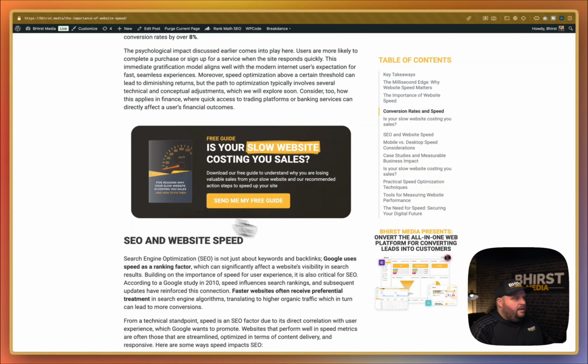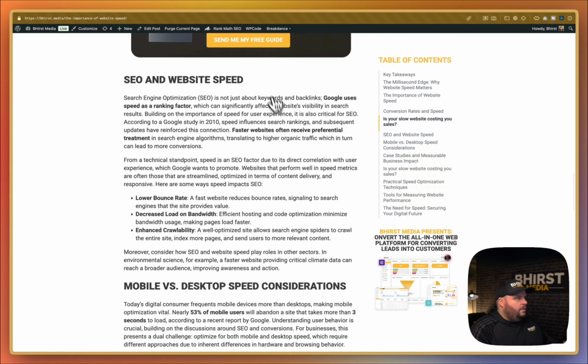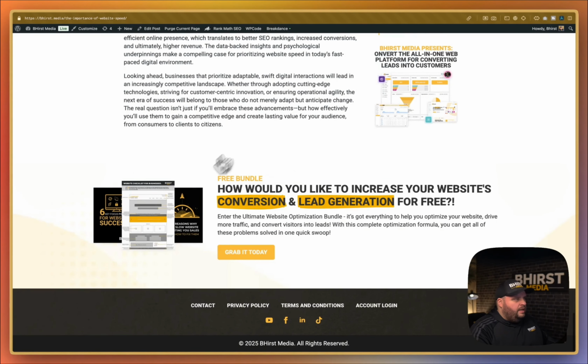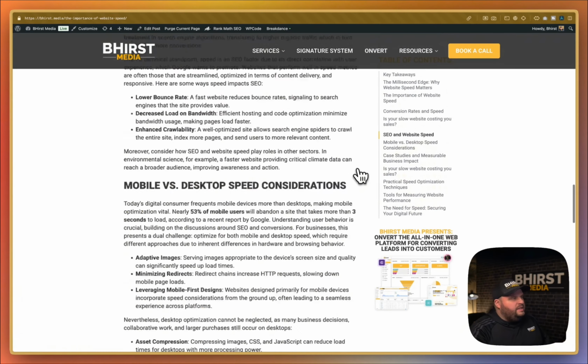We also add in a lead magnet so that people can sign up and download that. And then we have all of our info down here, and then end it with another lead magnet. So that's how we set up our blog post.